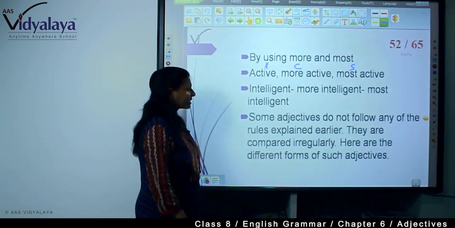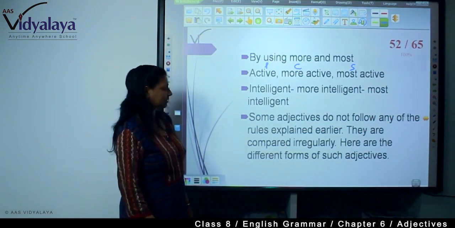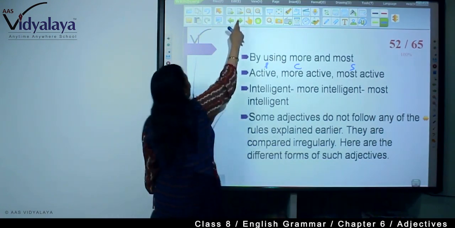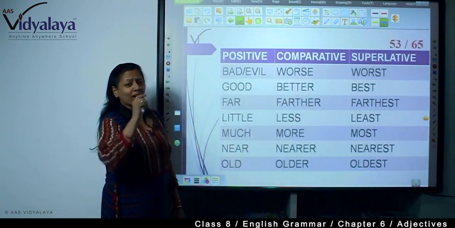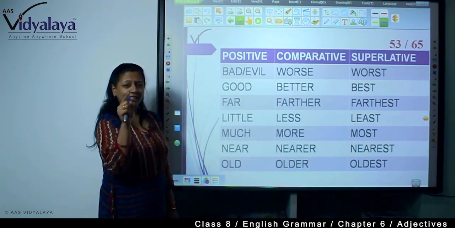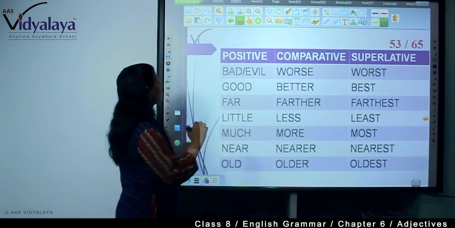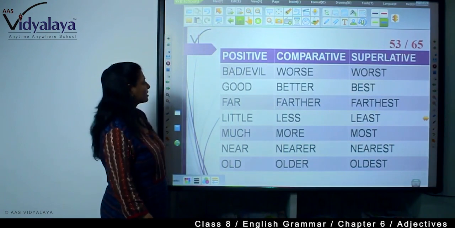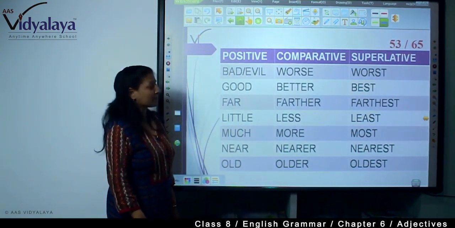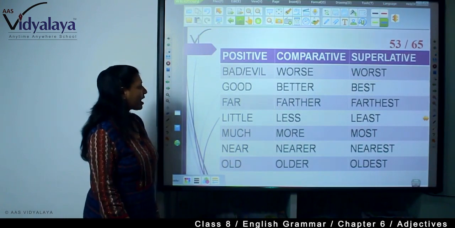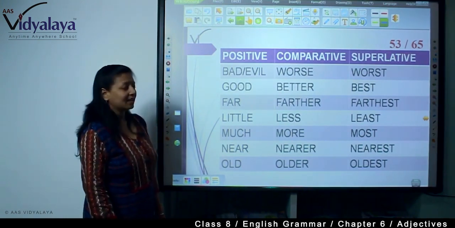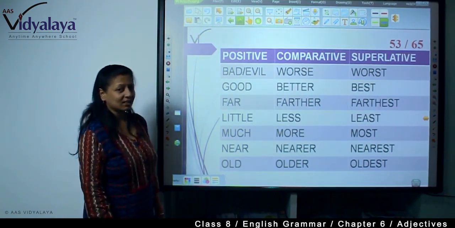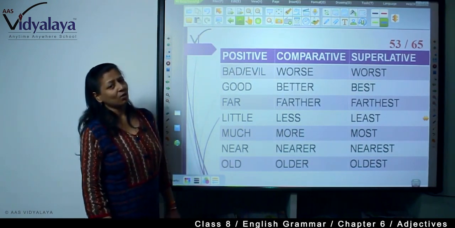Now some adjectives do not follow any of the rules explained earlier. They are compared irregularly. Here are the different forms of such adjectives. You won't find ER or EST, you won't find IER. It's totally new, completely new. Bad or evil, comparative will be worse, superlative will be worst. Good, comparative will be better, and superlative will be best. Far, farther, farthest. Little, less, least. Much, more, most. Near, nearer, nearest. Old, older, oldest.